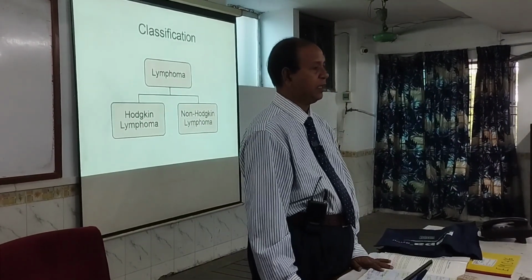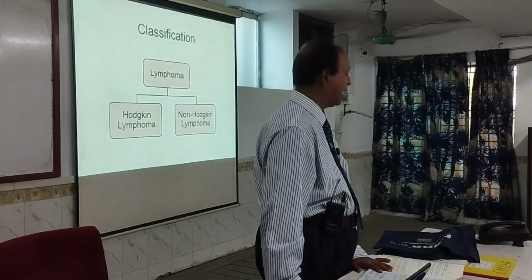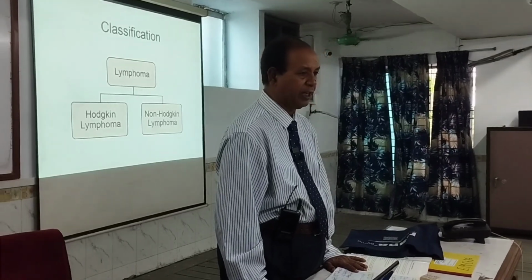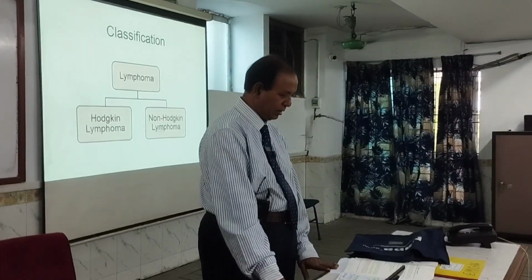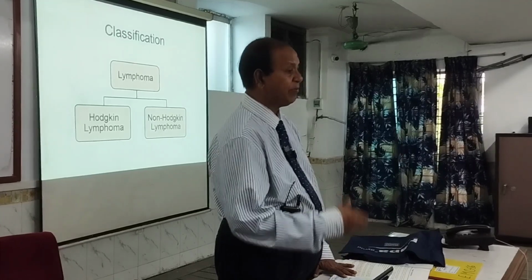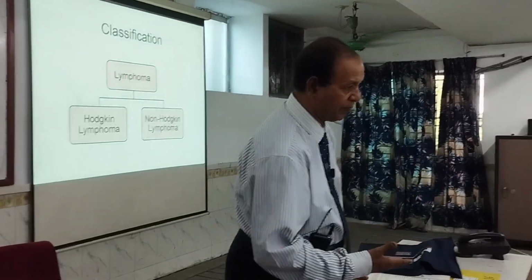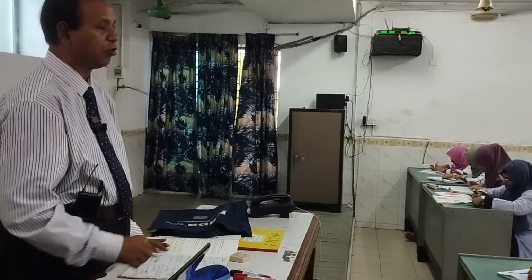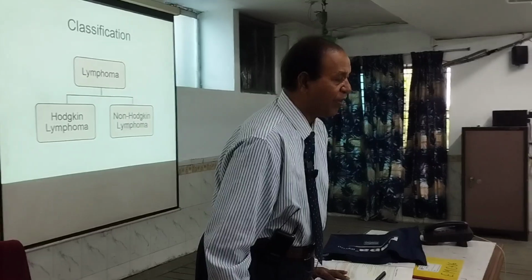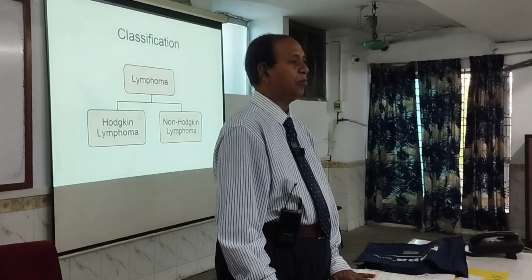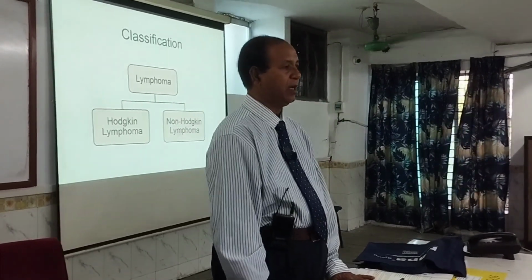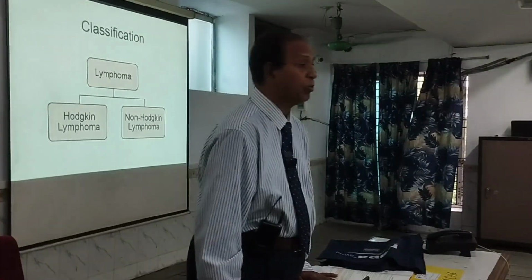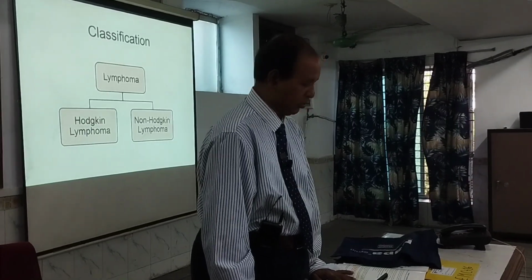Now, what about sex? In Hodgkin lymphoma, male children are more commonly affected, but in non-Hodgkin lymphoma, both males and females are equally affected. Remember this one. Now, what are the types of lymph node involvement? In Hodgkin lymphoma, always the central axial group of lymph nodes is involved. But in non-Hodgkin lymphoma, it is mostly abdominal, mesenteric, paired spaces, and peripheral lymph nodes that are more affected. Remember this one.